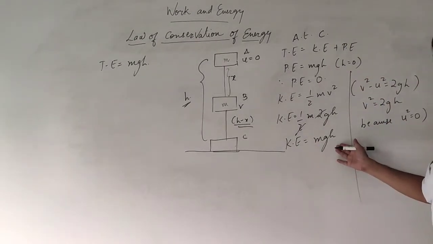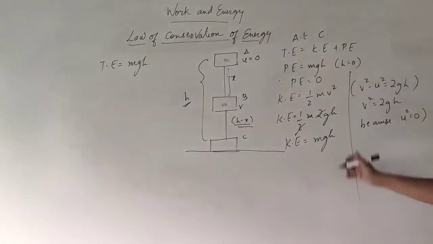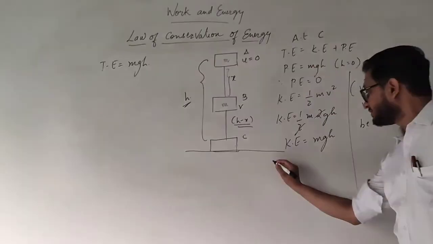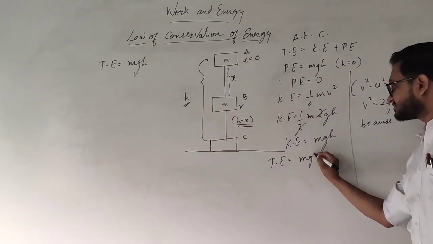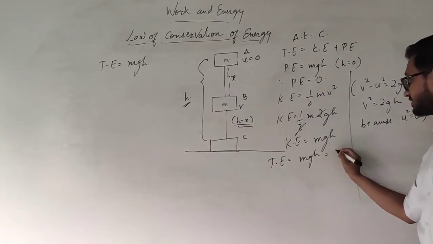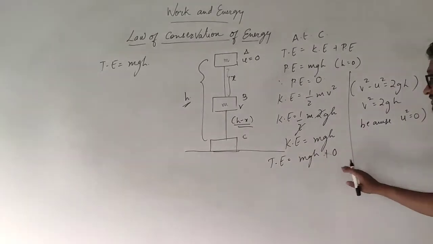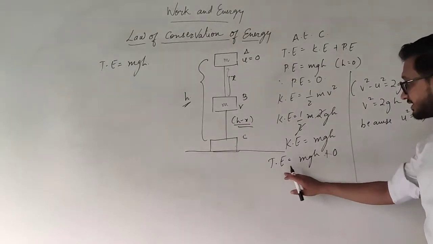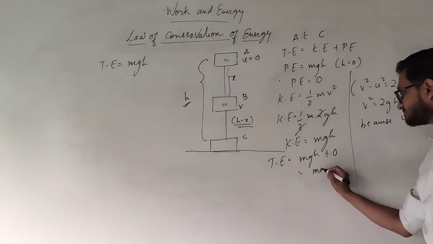Now all I have to do is substitute this in this formula, that is total equals kinetic plus potential. So ultimately what I have over here, total energy equals, that is kinetic is mgh plus height is 0, so potential is also 0. So total energy is mgh plus 0, so it becomes mgh.